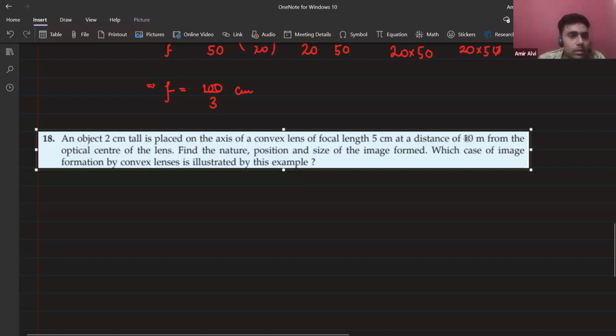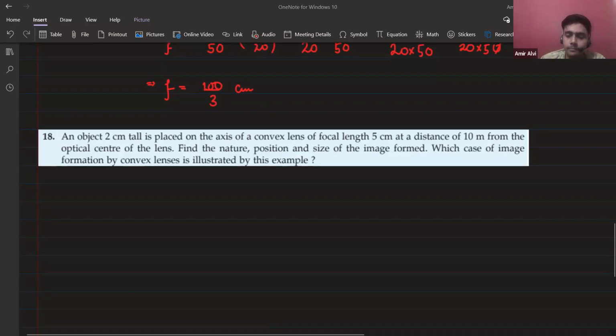It's the object distance, right? So it would be 1000 centimeters, yes or no? Yes, because in 1 meter, 100 centimeters are there.